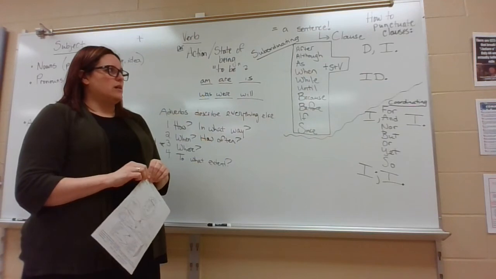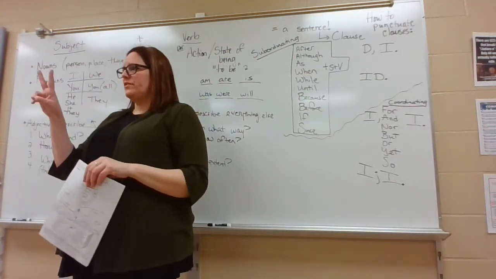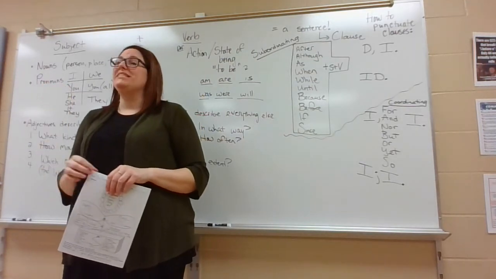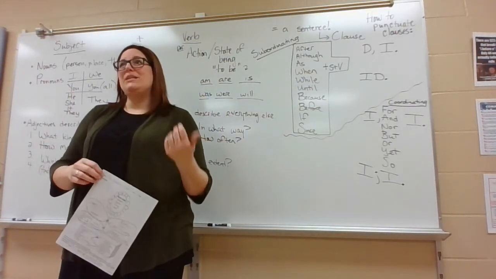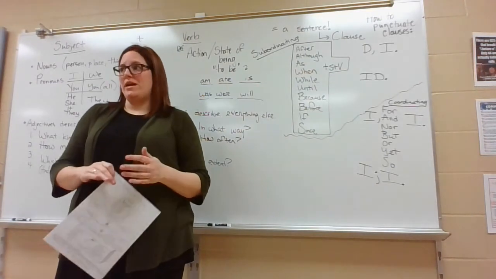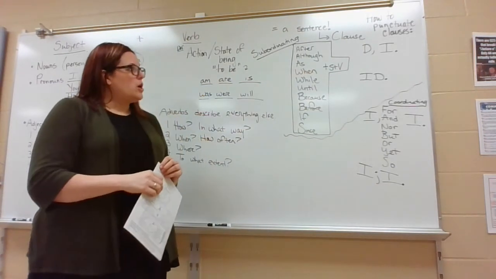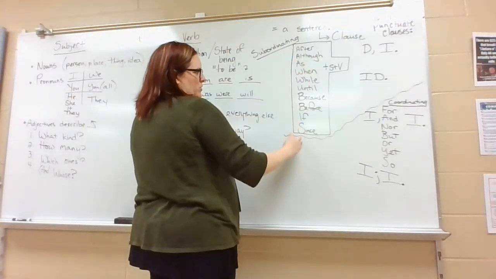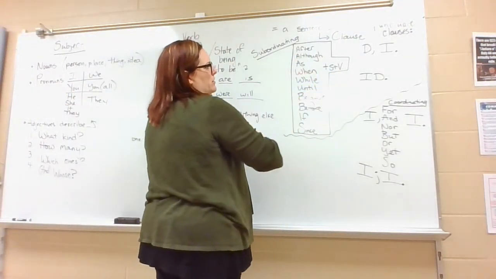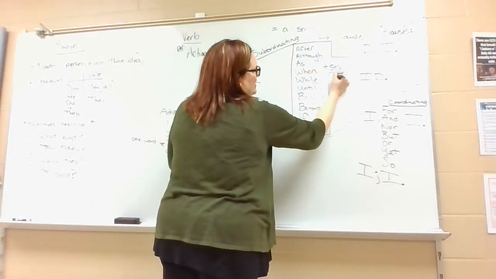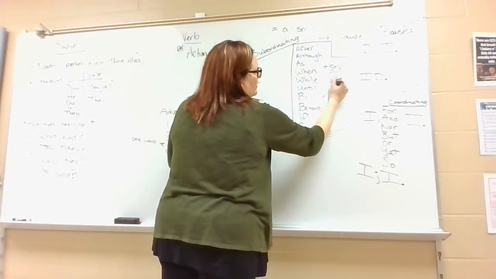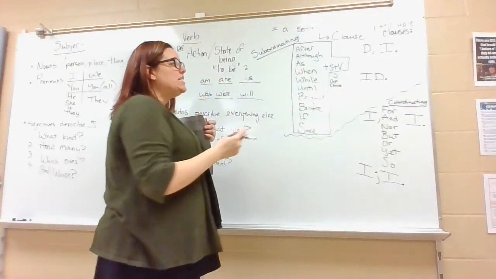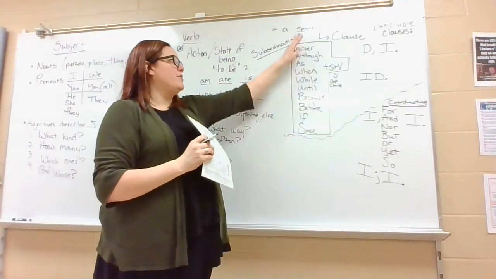All right, what is a clause? A clause has to have a subject and a verb. And if there's an awubis word in front of it, then it's going to be a dependent clause. And it's dependent on the independent clause to make it a complete sentence. So if we break this down, an awubis word plus a subject and a verb, this is, oh, a smiley face, a dependent clause. And an independent clause just doesn't have the awubis word.